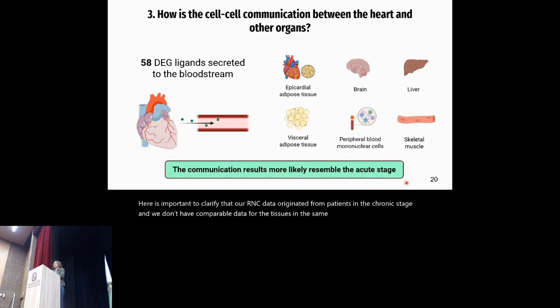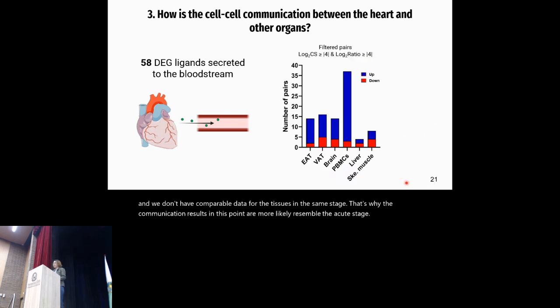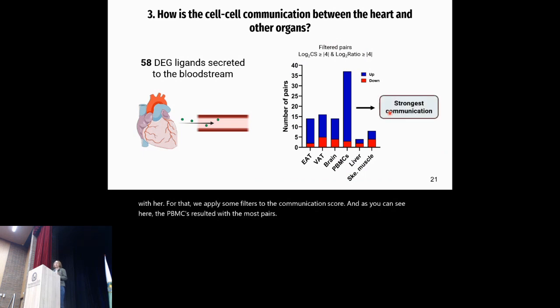That's why the communication results at this point more likely resemble the acute stage. Okay, so first we wanted to determine which tissue or organ showed the most interactions with the heart. For that, we applied some filters to the communication score. And as you can see here, the PBMCs resulted in the most pairs, indicating the strongest communication.